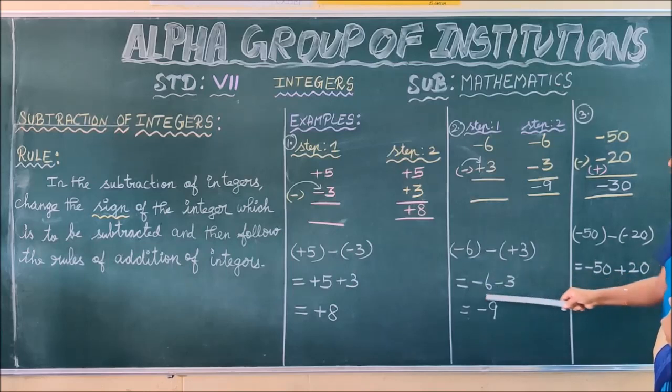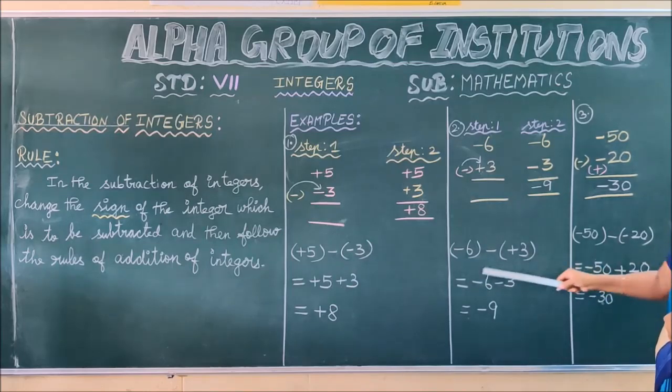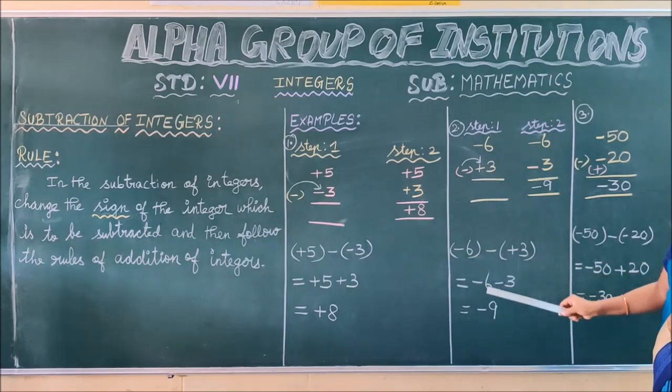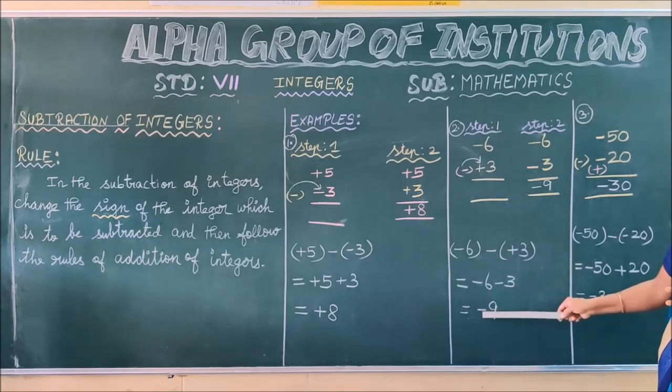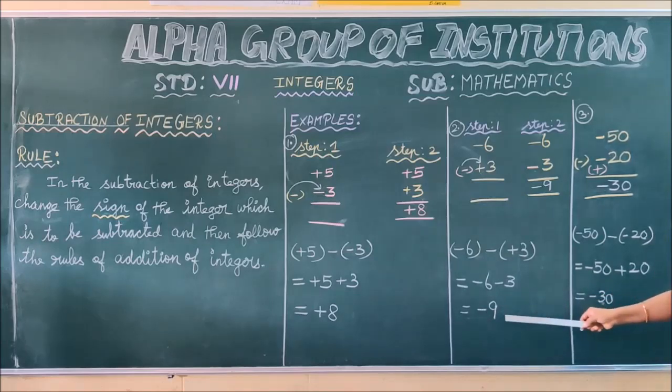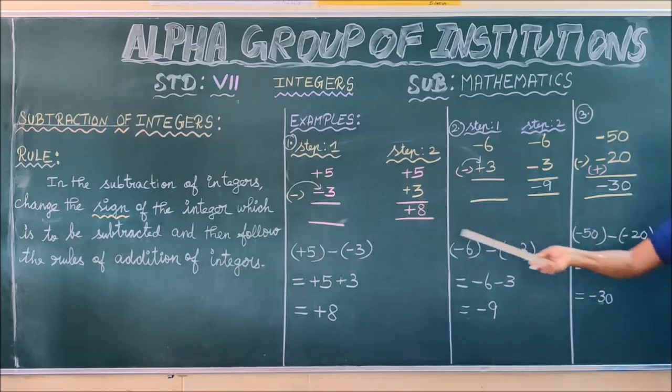As per the rule of addition, the given two integers are of the same sign. So you have to ignore the sign and add the two integers, 6 plus 3, which is equal to 9. Thus the sum takes the common sign. What is the common sign here? Minus. Therefore the answer is minus 9. See the next example, children. Are you clear about both examples, children?